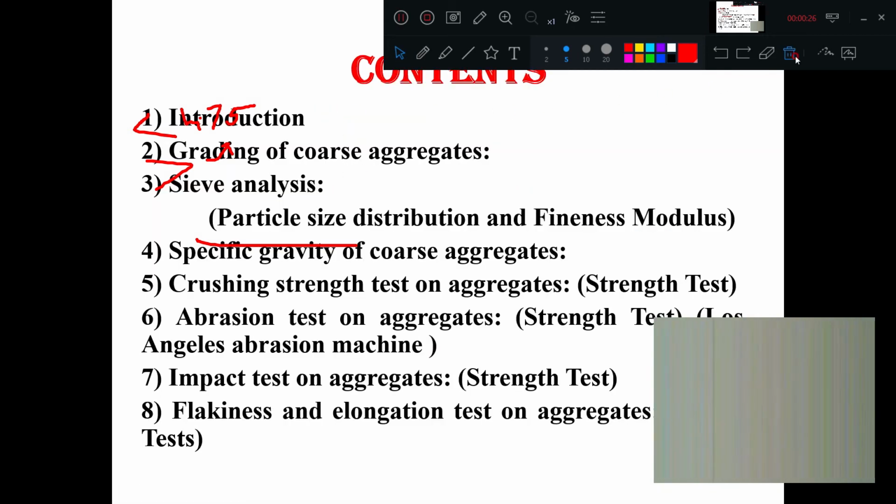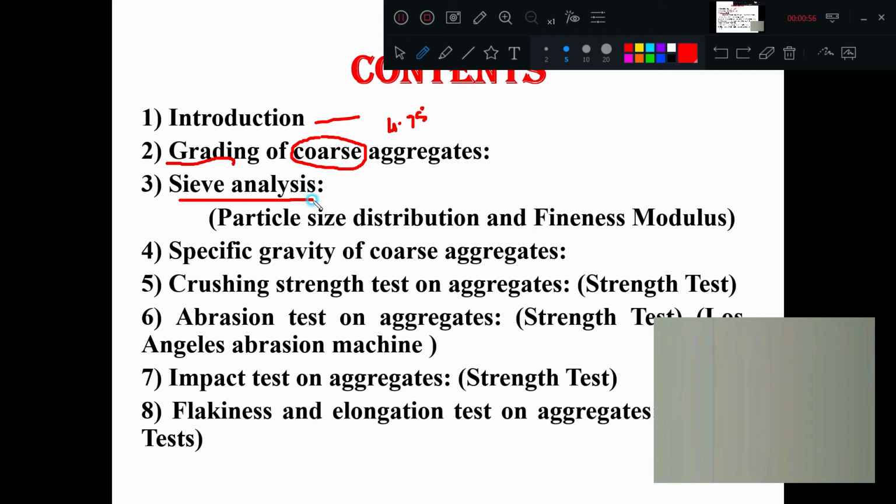Now, the different parts we are going to discuss are the introduction and grading. In fine aggregate we also discussed grading. Here we are discussing the same concept, nothing much different, only the coarse aggregate is coming into picture, such that whatever grading we are discussing now is with respect to 4.75 and greater. The same concept, we will not go into depth.